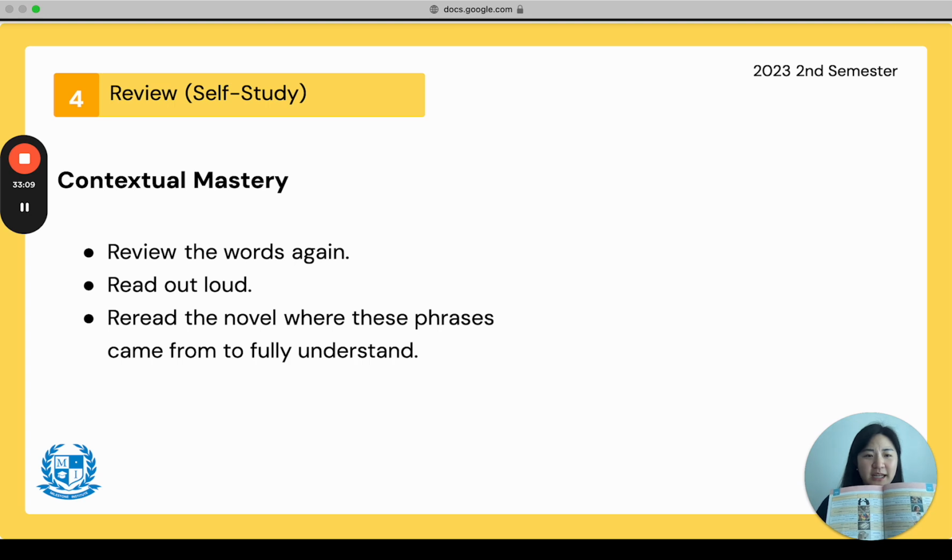Miss Kimberly, I already do that. Then very good. I'm very proud of you. Review our words again. Read it out loud and reread the novel. Not from where the phrases are, but reread it for the novel test.